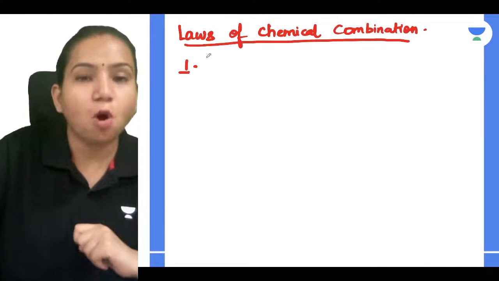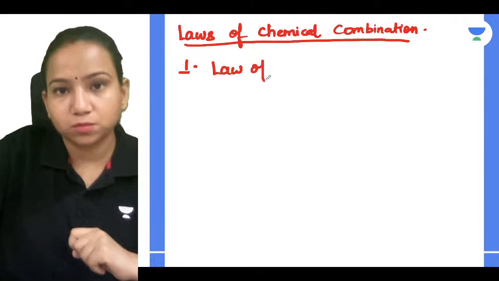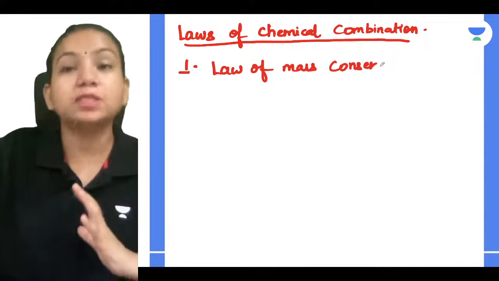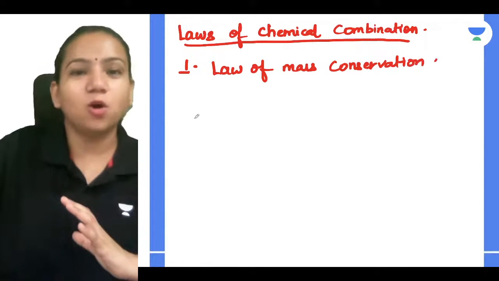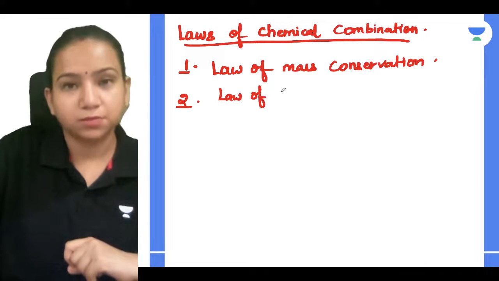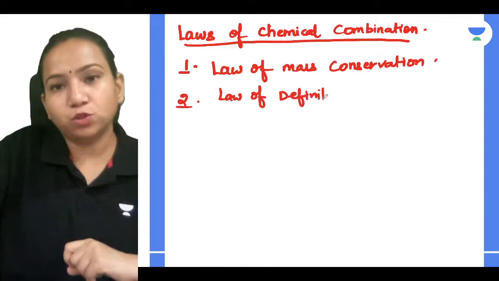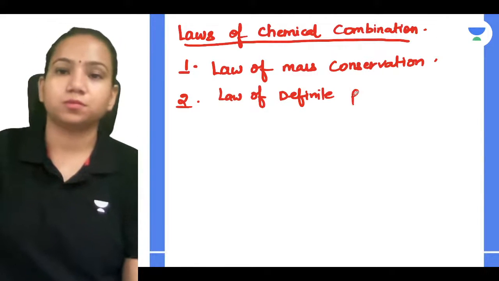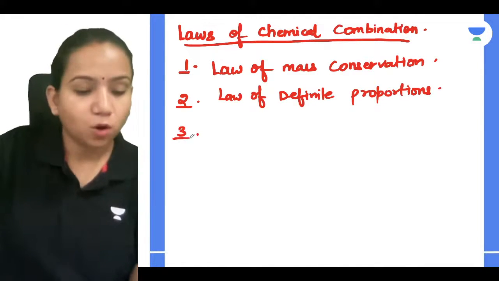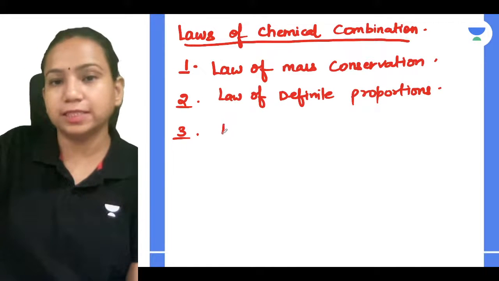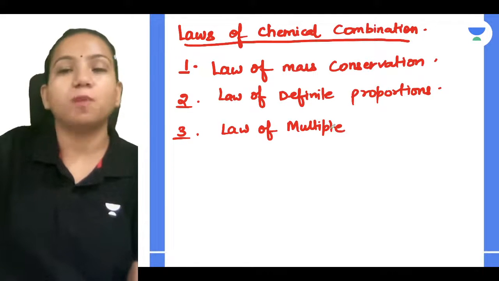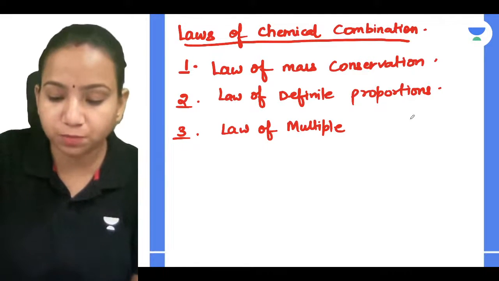The first law is the law of mass conservation. What is the second law, guys? Law of definite proportions. The third law is the law of multiple proportions. So we'll be learning about 6 laws: law of mass conservation, law of definite proportions, law of multiple proportions.